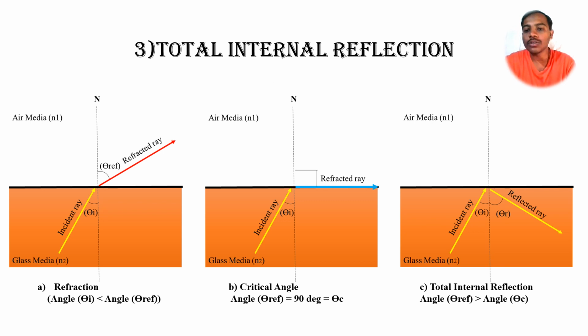And if we see the total internal reflection, that time whenever the incident ray travels through the denser media, again it will be reflected back. So that time we can say that there is no absorption, or we can say that total internal reflection.